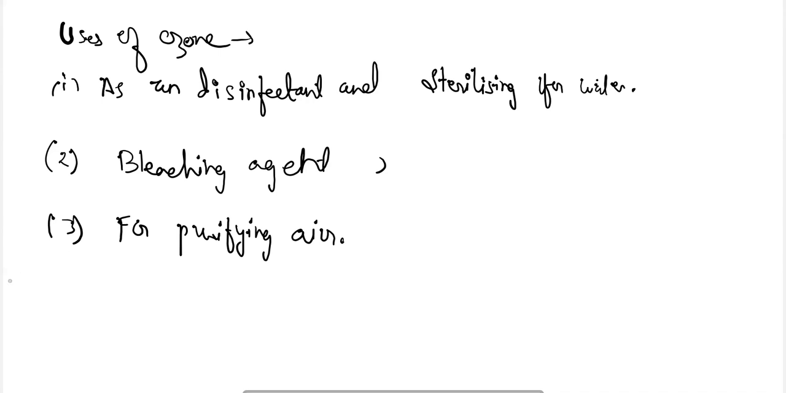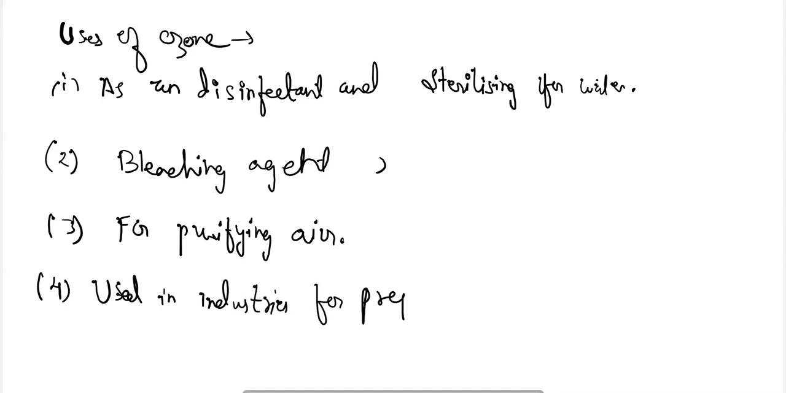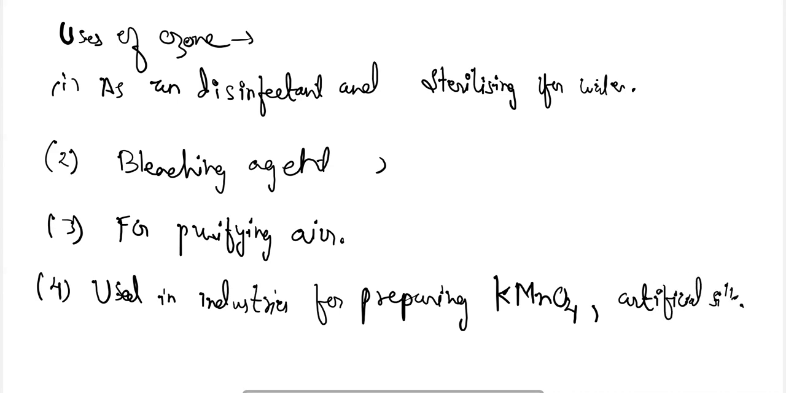It is used in industries for preparing KMnO4, potassium permanganate, and also for making artificial silk. Synthetic camphor is also prepared by using ozone. So these are some of the uses of ozone.